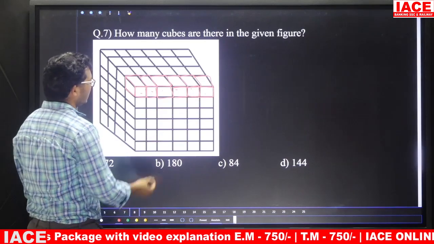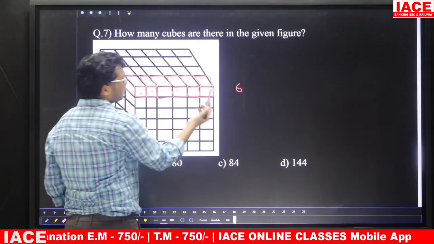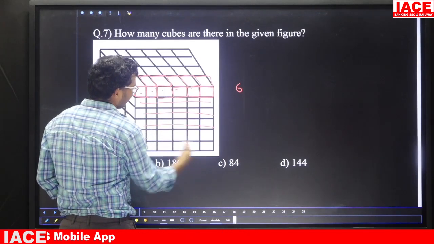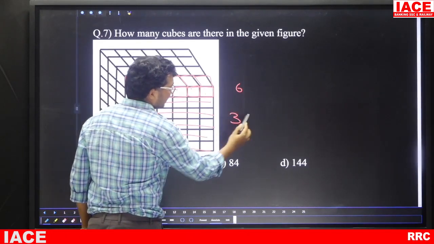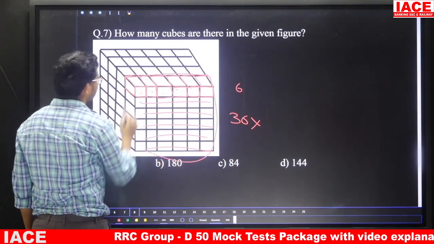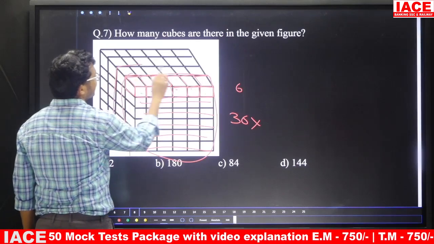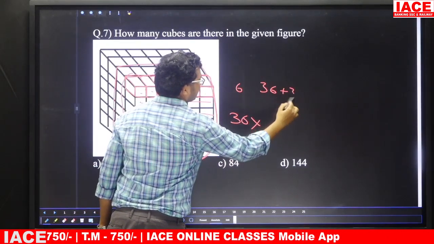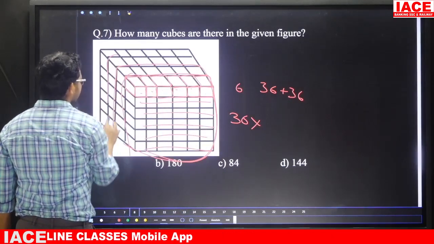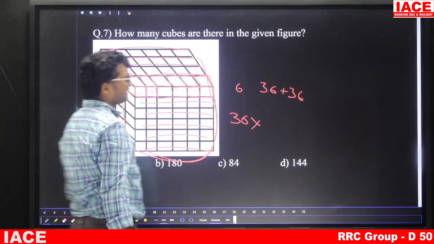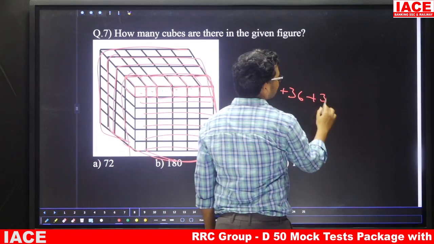That means friends, in 1 row there are totally 6. How many rows are there? 1, 2, 3, 4, 5, 6. That means total is 36. Like this, this one part is 36. Again for this one also we are going to get 36. Next, 36 plus again 36. For this layer also we are going to get 36, and this layer also 36. That means 36 plus 36 plus 36.